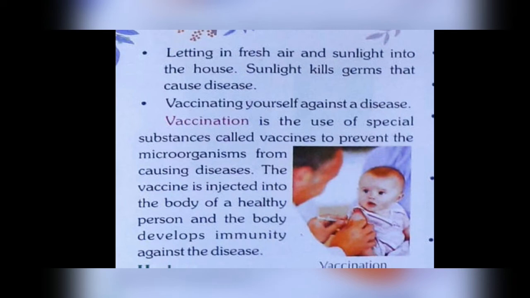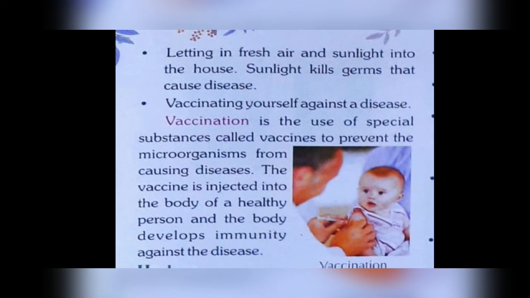When the sunlight enters the house, along with sunlight there is heat also, and these insects, bacteria and viruses are not able to stay in sunlight. They cannot survive the sunlight, so it is mandatory to let the sunlight come into your house so that the fungi, bacteria, protozoa and viruses should not grow in the house.